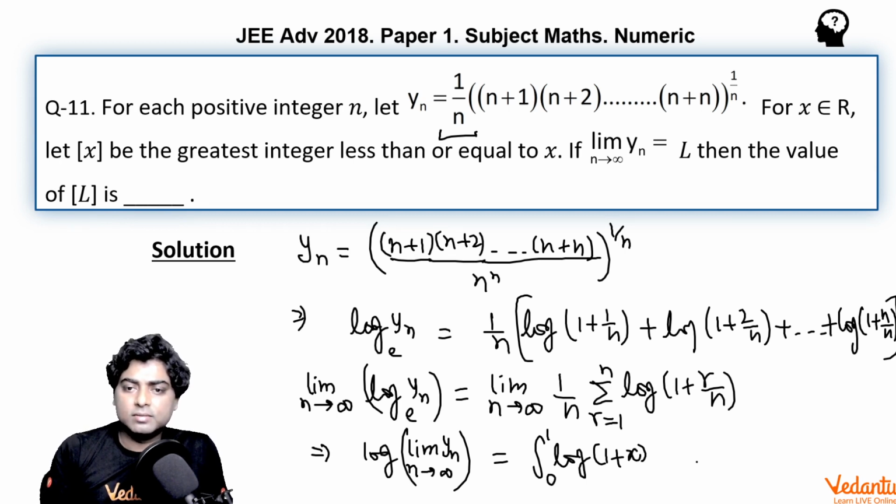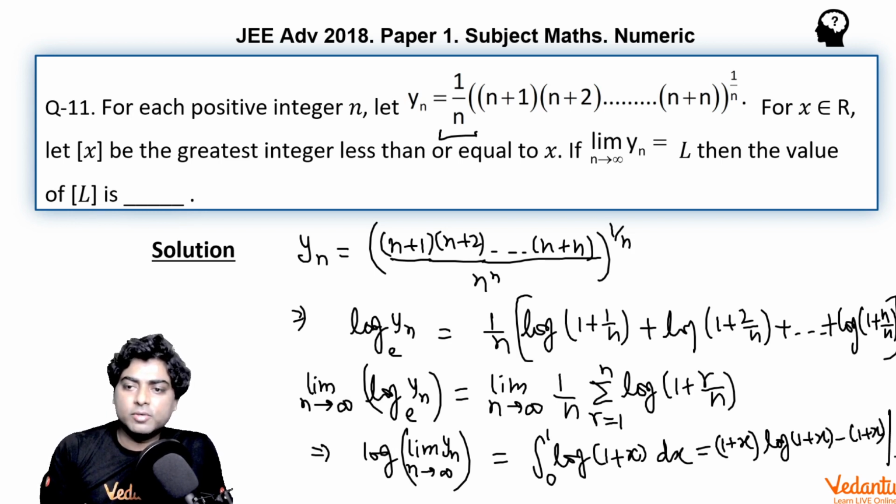So 1 by n is replaced by dx. To integrate log of 1 plus x, you can put 1 plus x as t, then you get the integral of ln t dt with limits from 1 to 2, or you can directly integrate log of 1 plus x using integration by parts. Taking 1 as the second function, you get (1 plus x) log of (1 plus x) minus (1 plus x).